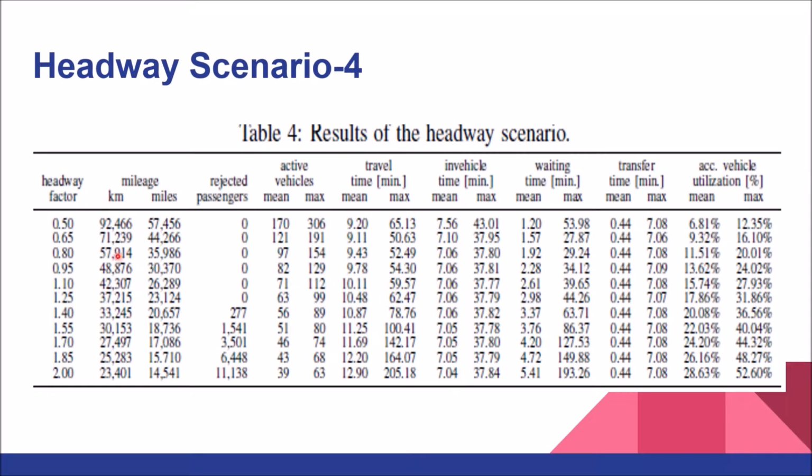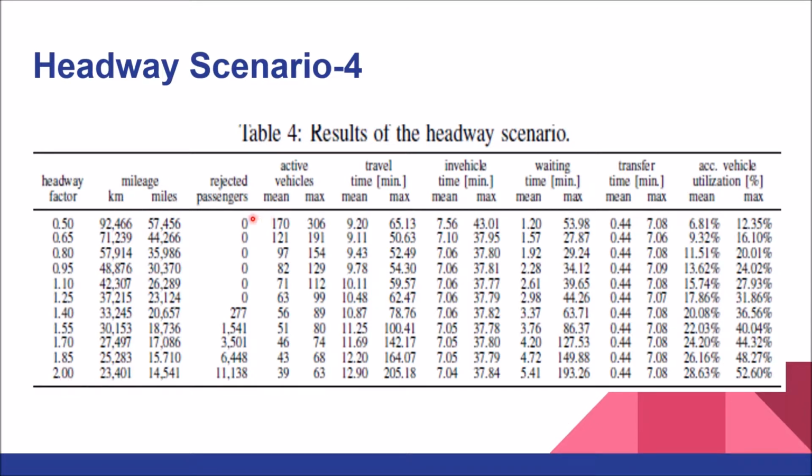And then the headways which we get are the manipulated ones and they are used further. So now let's consider a step size of 0.15 for displaying on the screen. As you can see in this figure, the headway factor is 0.5, 0.65 and other factors. We'll discuss 0.5 and 2. When it's 0.5, this means that every half the duration a vehicle is arriving. So the total mileage, that is the total number of kilometers that all the vehicles will travel during the day, is this. Whereas if the headway factor is 2, the time between vehicles is doubled, so basically half the kilometers are traveled by the vehicles in a day. So you can see if the factor is 0.5, the mileage is this, and when the headway factor is 2, the mileage is this.